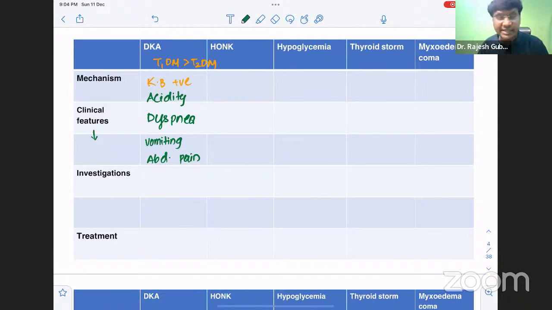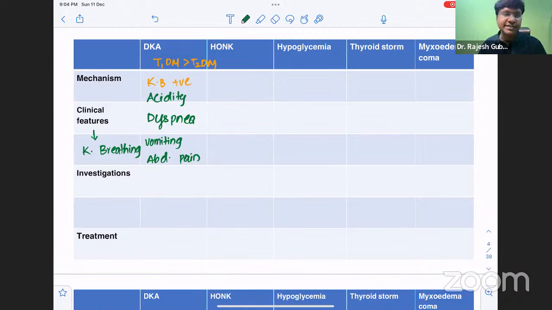And there is a characteristic breathing pattern. It's a periodic breathing, and that is called Kussmaul's breathing. That is what you will have in case of diabetic ketoacidosis. Please don't get confused with Kussmaul's sign. Kussmaul's sign is different and Kussmaul's breathing is different. Kussmaul's sign you will have in restrictive cardiomyopathy, constrictive pericarditis, and in patients with right heart failure.